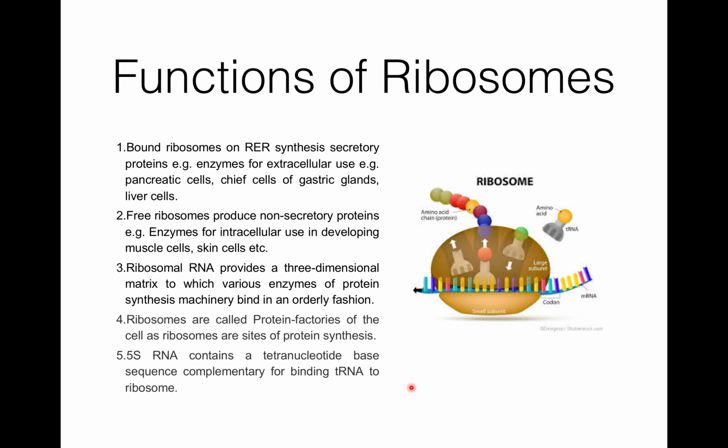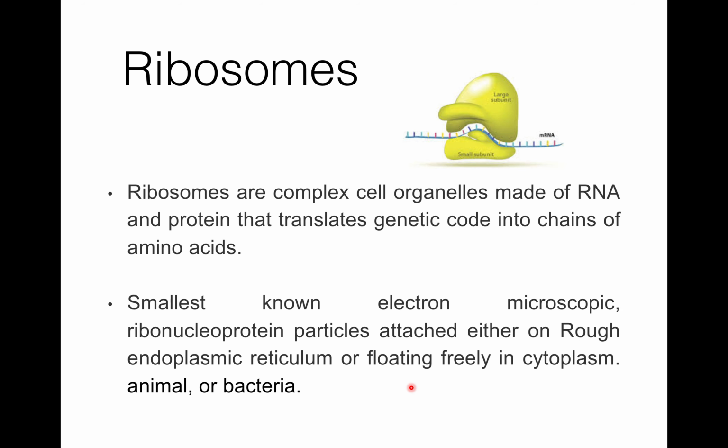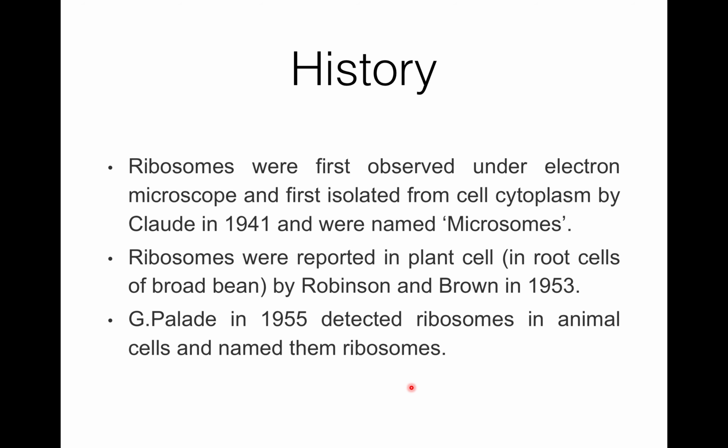So today I discussed first what ribosomes are, then history: it was first observed and isolated by Claude, and he named these particles microsomes. Ribosomes were reported in plant cells by Robinson and Brown in 1953, and ribosomes in animals were detected by G. Palade in 1955, and G. Palade coined the term ribosomes.